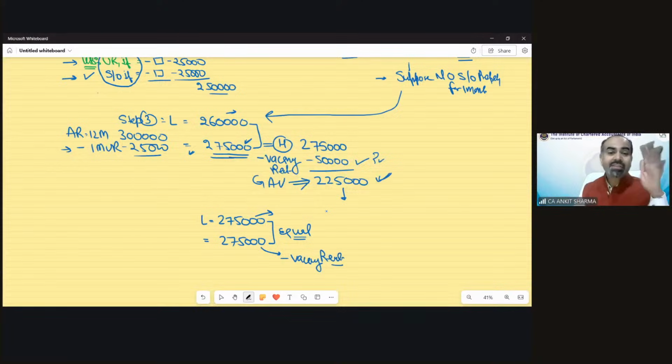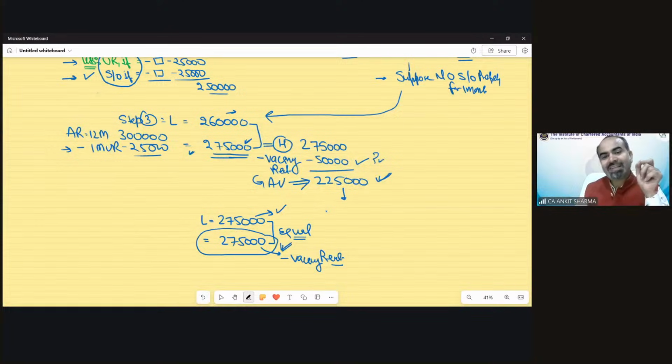In other cases, it does not affect D, E, G. If they are equal, you can take anything as GAV because there is no extra benefit of vacancy, etc. Only in this scenario will it affect, because if you take this, then your fixed value would be this. If you take this value, then you can get the benefit of vacancy. So the department has made a provision for the benefit of the assessee.